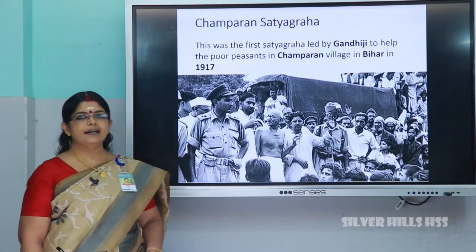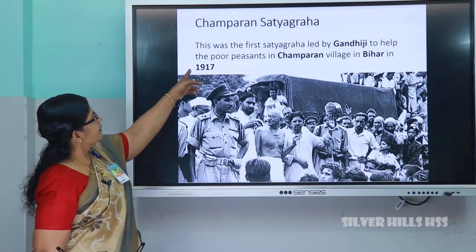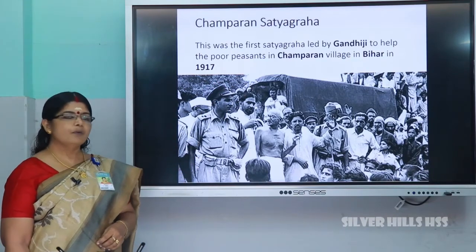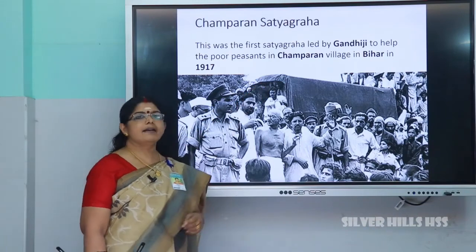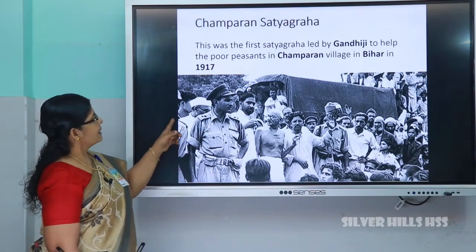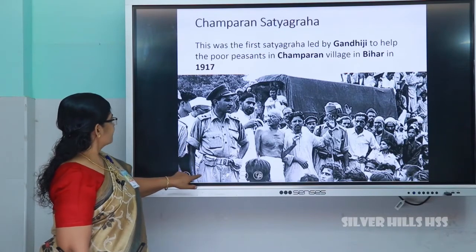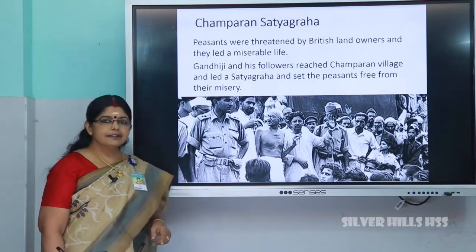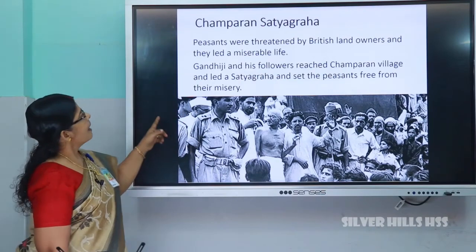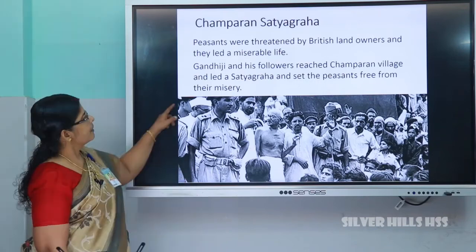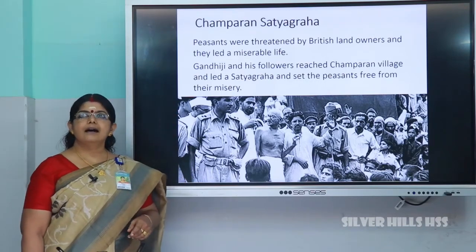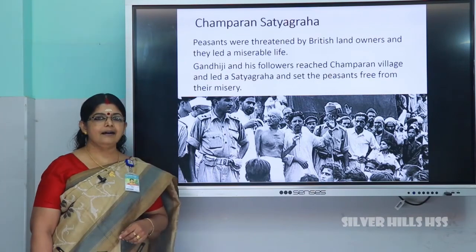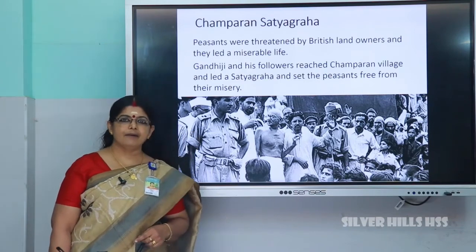The first Satyagraha is Champaran Satyagraha. This was the first Satyagraha led by Gandhiji to help the poor peasants in Champaran village in Bihar in 1917. Peasants were threatened by the British landowners and they led a miserable life. Hearing this, Gandhiji and his followers reached Champaran village and led a Satyagraha and set the peasants free from the misery.